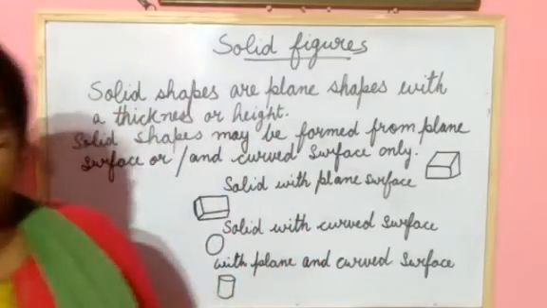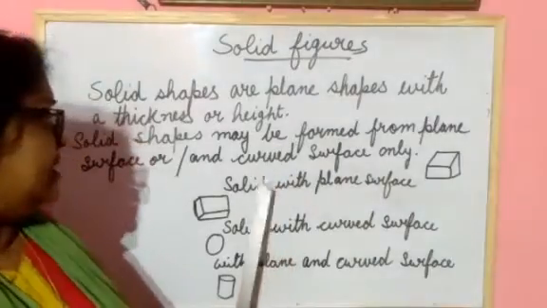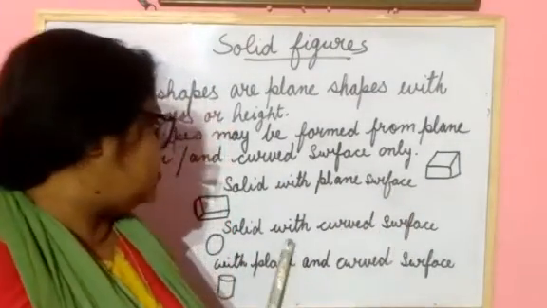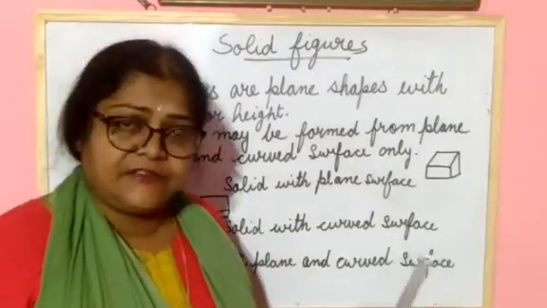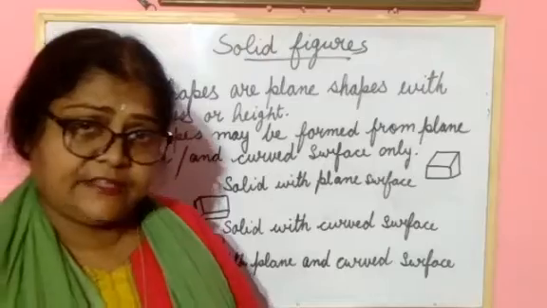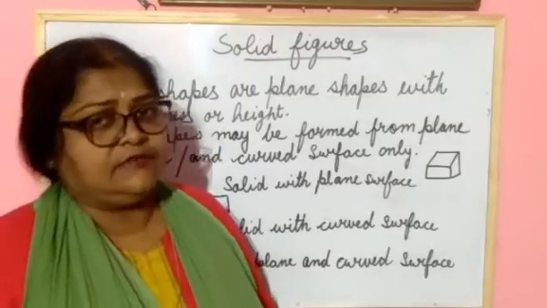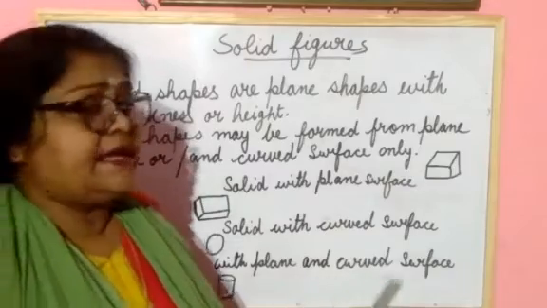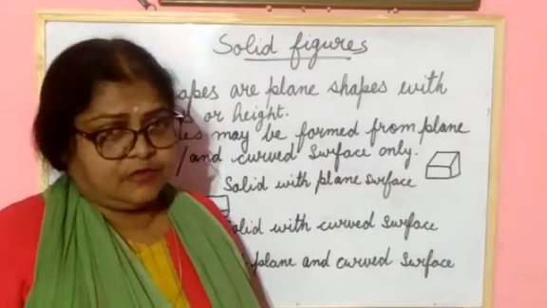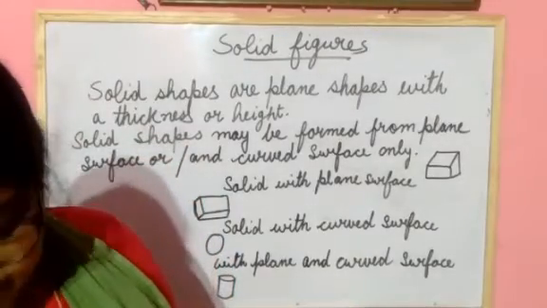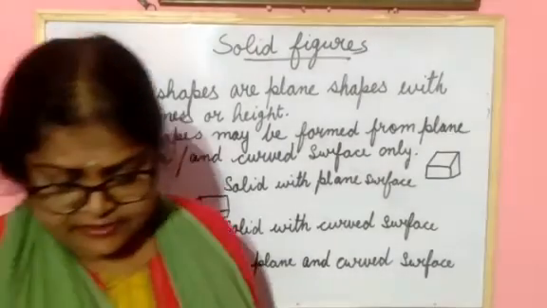Now a solid may be with a plane surface. Second one, a solid with a curved surface. Solid with a plane surface. Next one, solid with a curved surface. And the third one, a solid with plane and curved surface. So a figure with plane and curved surface.